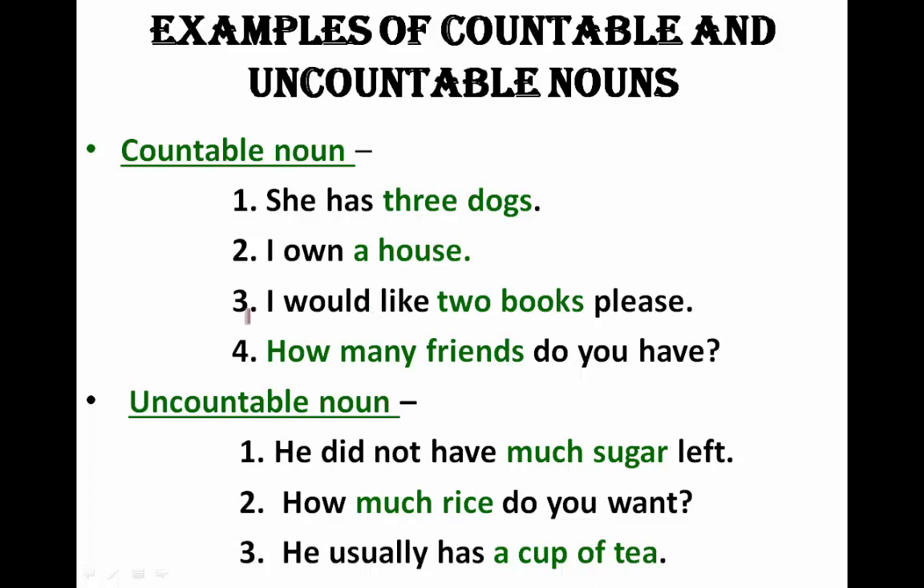Okay. I would like 2 books please. So basically number of books 1 2 we can count. So they are countable nouns. How many friends do you have? So it's very simple, like you can count your friends. Somebody has 1 friend, 2 friends, so you can count it in numbers. And they have plural too, like dog, dogs, house, houses, book, books, friend, friends. So a countable noun has singular and plural, so basically we can count it.